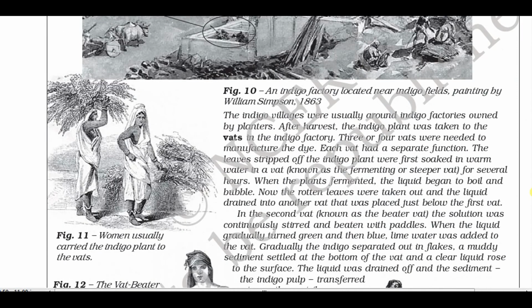You see, the indigo villages were usually around indigo factories owned by the planters. After harvest, the indigo plant was taken to the vats in the indigo factory. 3 or 4 vats were needed to manufacture a dye. Each vat had a separate function. The leaves stripped off indigo plants were first soaked in warm water for several hours. When the plants fermented and the liquid began to boil, there was bubbling.